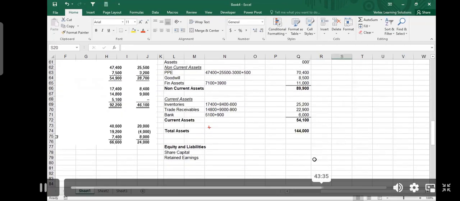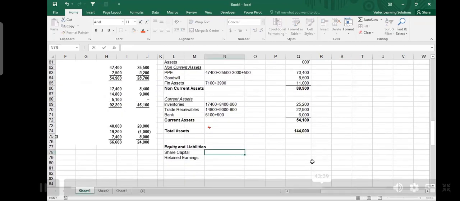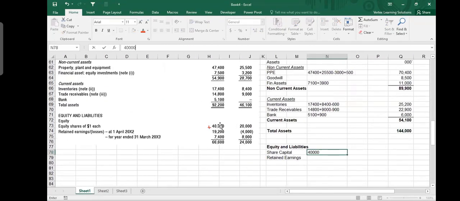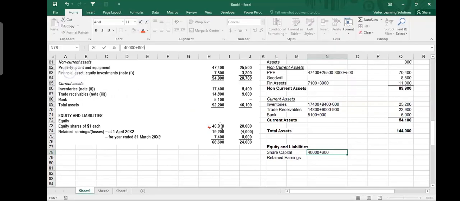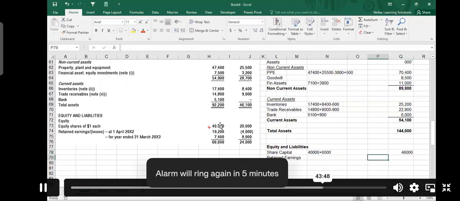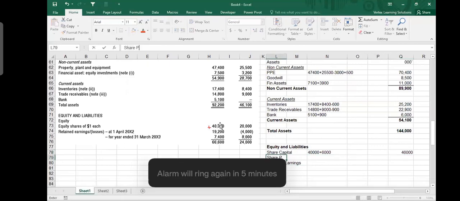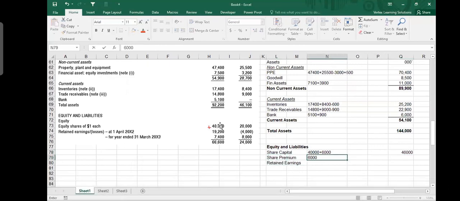So your share capital here, what is shown in the question is 40 million. So I would say 40 million plus 6 million, so it is 46 million. Then let me put here immediately share premium, and share premium is also 6 million. So I take it 6 million.